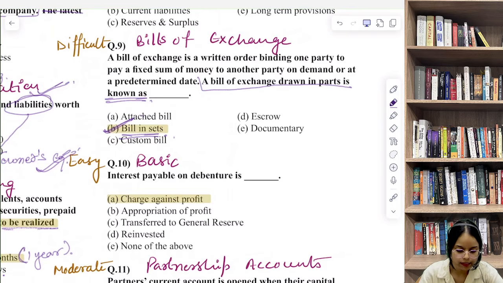So SEBI sometimes includes one or two such questions, as we have discussed earlier, just to test your awareness of classical accounting fundamentals. So in case you don't know this, you can skip this question.